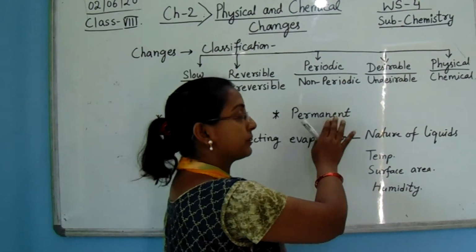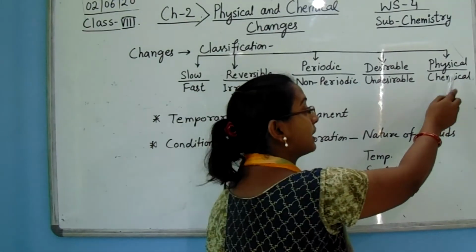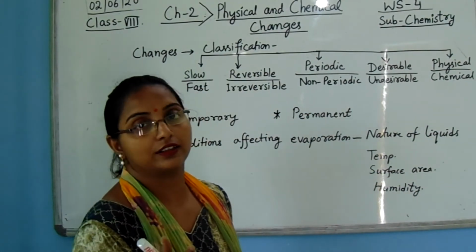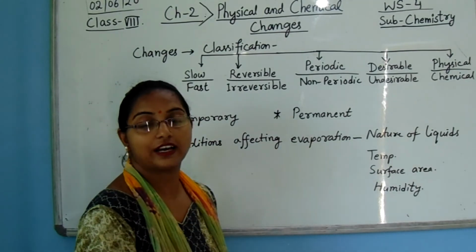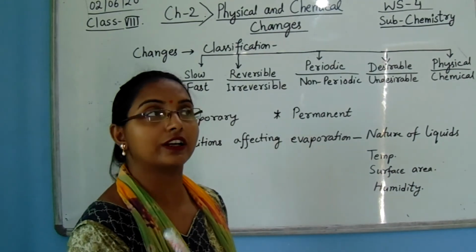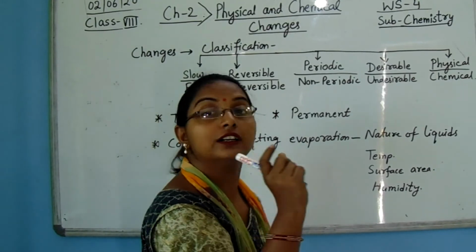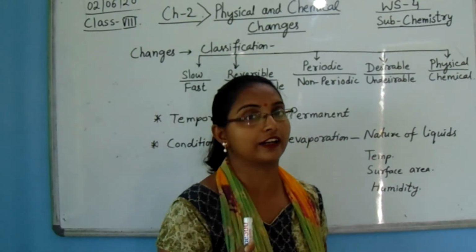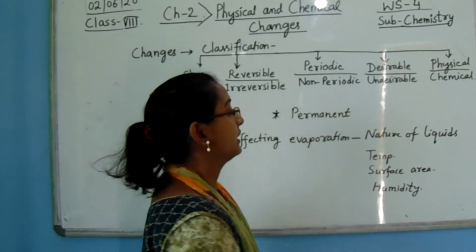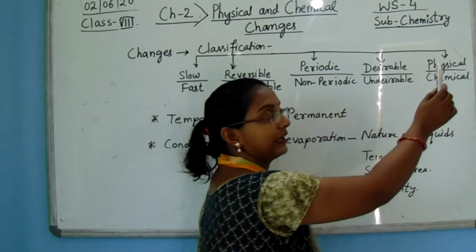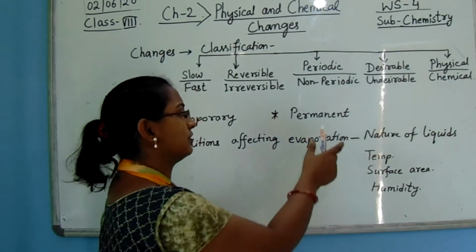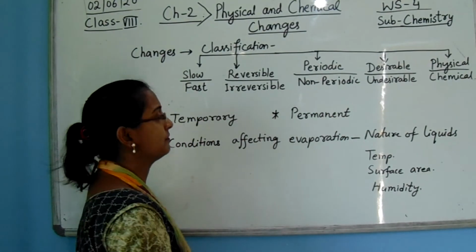Burning of paper is a permanent change and also a chemical change that gives smoke, burning ash, and some other gases, so we cannot obtain the original object. That is why it is called permanent, and obviously most chemical changes are also permanent.